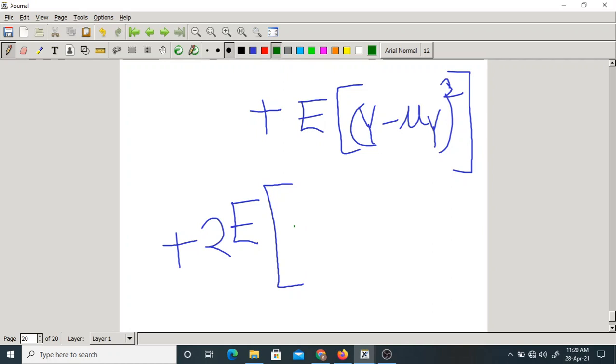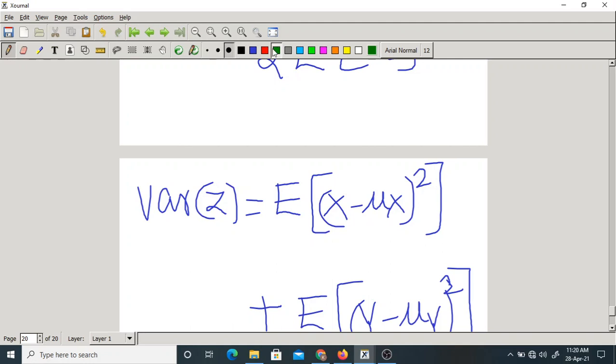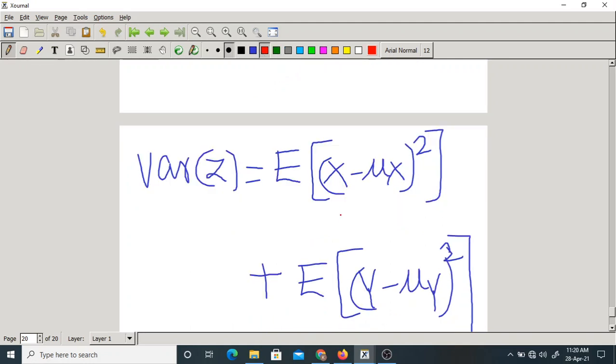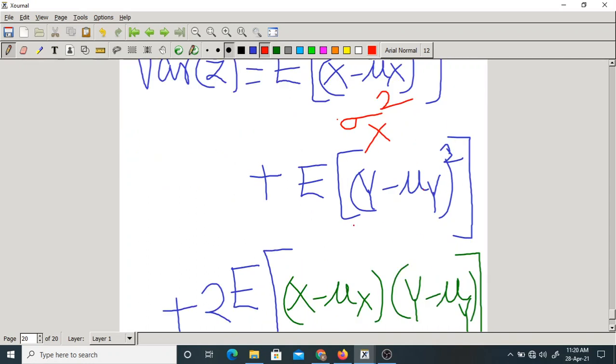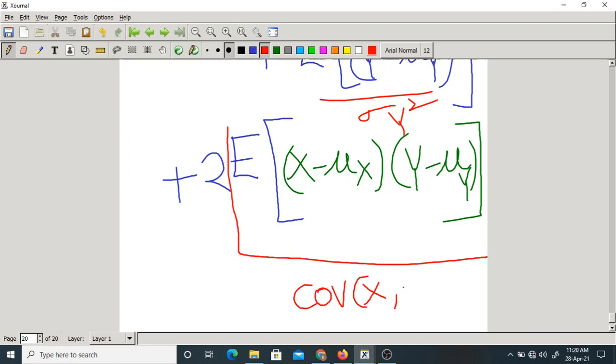What is A? What is B? X minus mu x into y minus mu y. Now, let us write this. What is this? Expectation of x minus mu x whole square. This is sigma x square or variance of x. What is this? Sigma y square. What is this? Not 2, only this part. Covariance of x comma y.